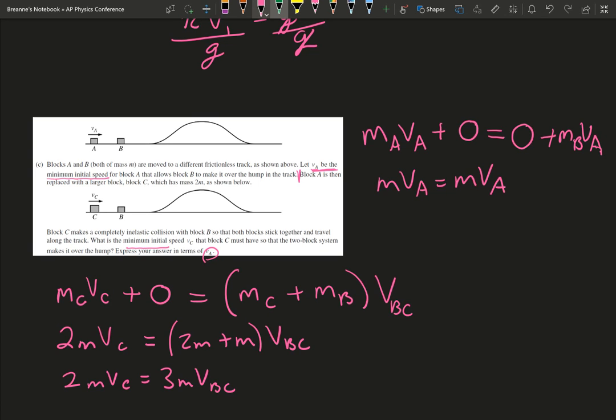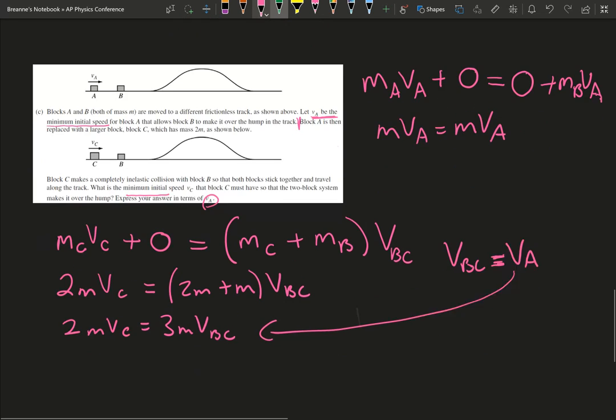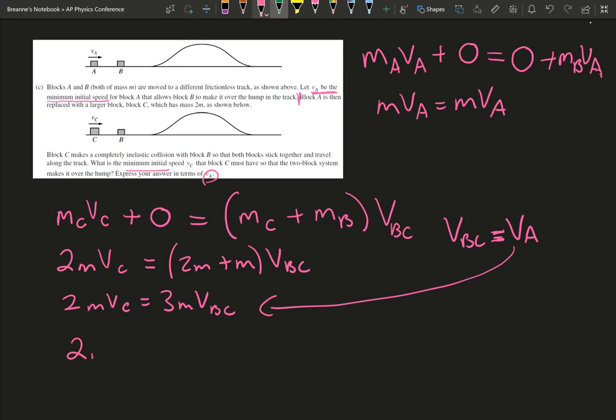Now, it says let VA be the minimum initial speed. So we're looking at the minimum initial speed, so our VBC is going to end up equaling our VA, because it's wanting to know the minimum initial speed. So we can just plug in VA here: 2M VC equals 3M VA.